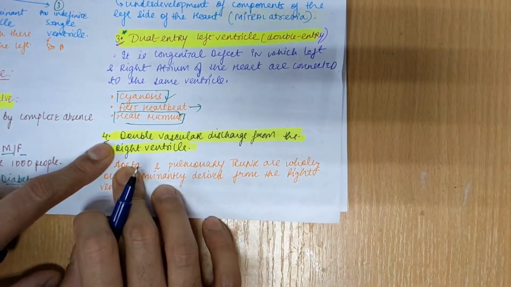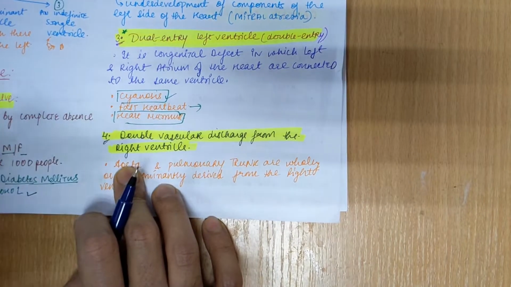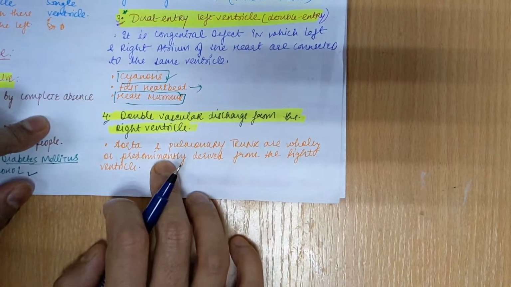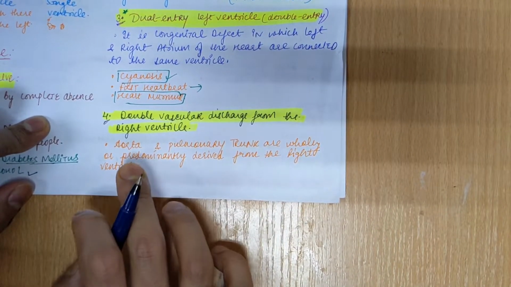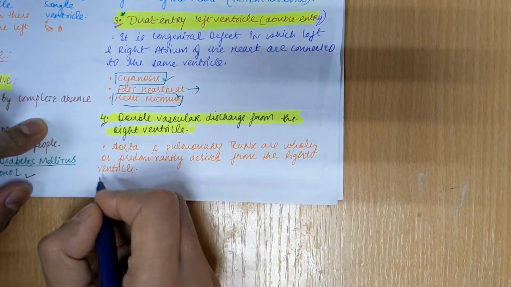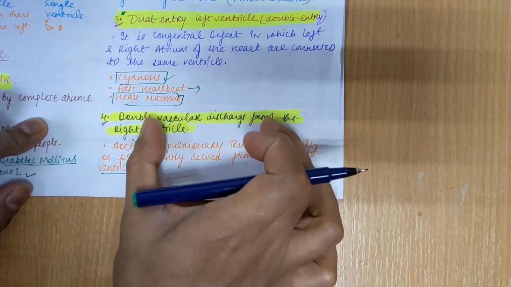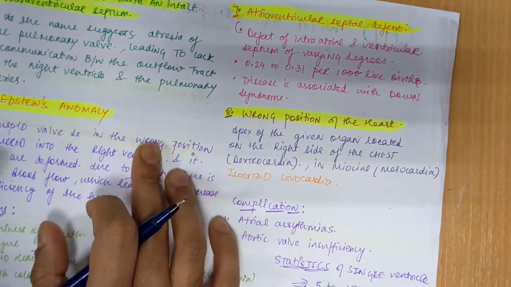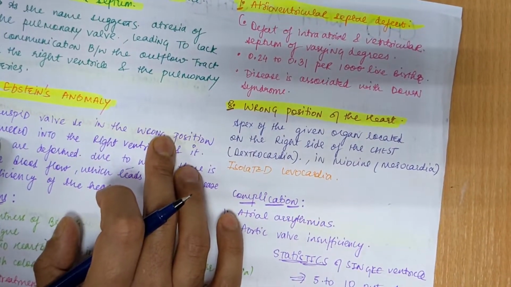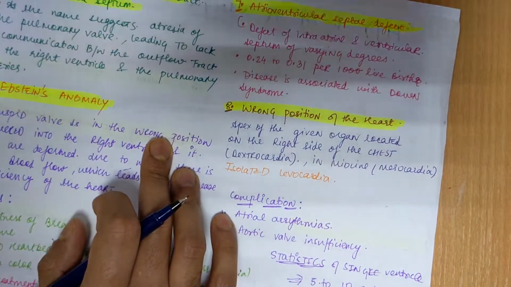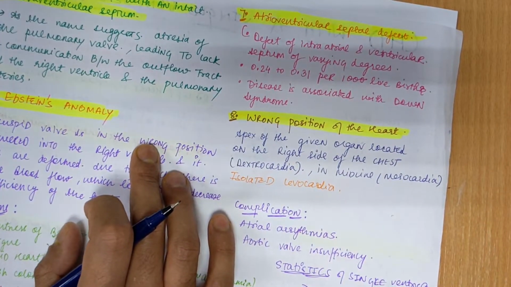Now the fourth one we have is double outlet right ventricle. The aorta and the pulmonary trunk are wholly or predominantly derived from the right ventricle. Now the fifth one we have is the pulmonary atresia with an intact interventricular septum. As the name suggests, this is also an atresia.